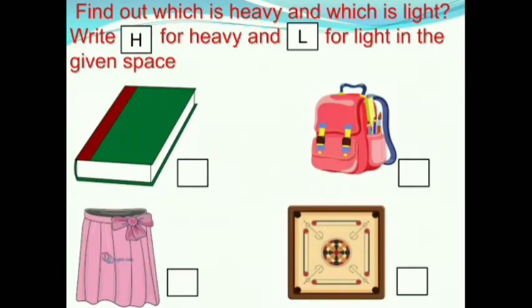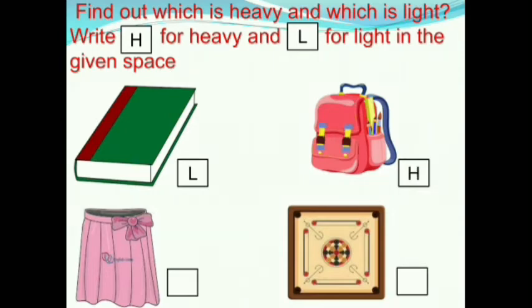Children, see this question. Find out which is heavy and which is light. Write H for heavy and L for light in the given space. First we have a book and a school bag. In both of these, which one is lighter? Yes, the book is lighter than the school bag. So we should write L for the book. The school bag is heavier than the book. So we should write H for the school bag.